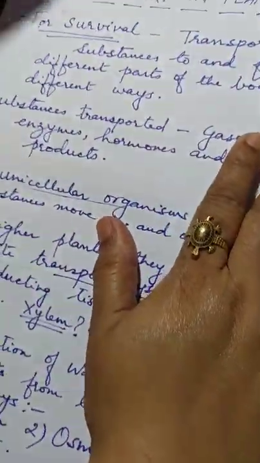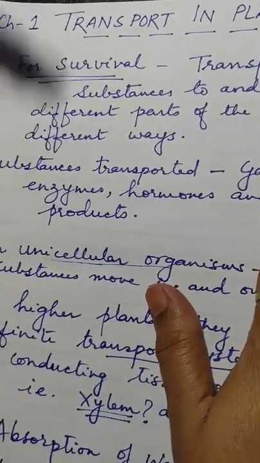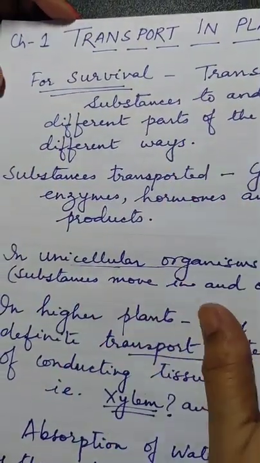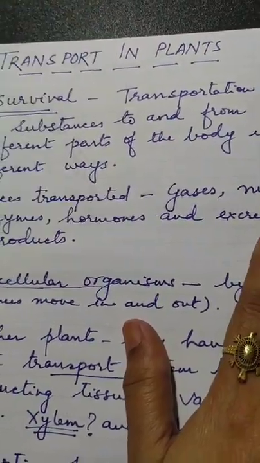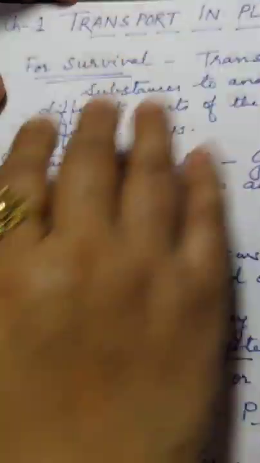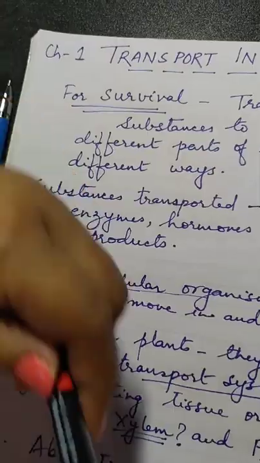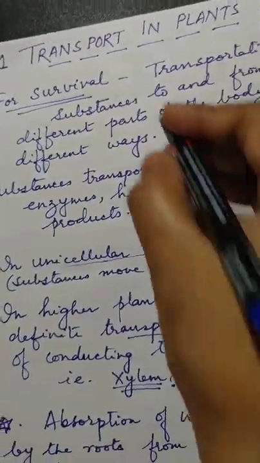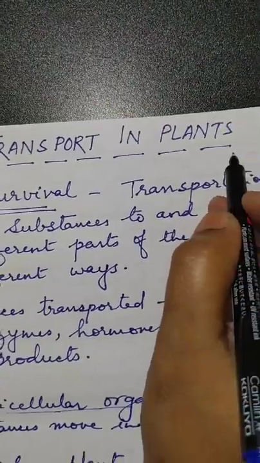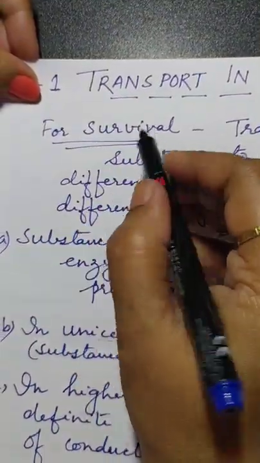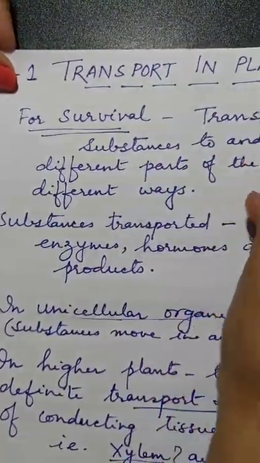Today we are going to go for an introductory study of the first chapter of biology, class 8, that is transport in plants. Now, what all things will we discuss today? First of all, we'll discuss what the substances are that are transported in plants. Got it? Now, why is transportation necessary in plants?